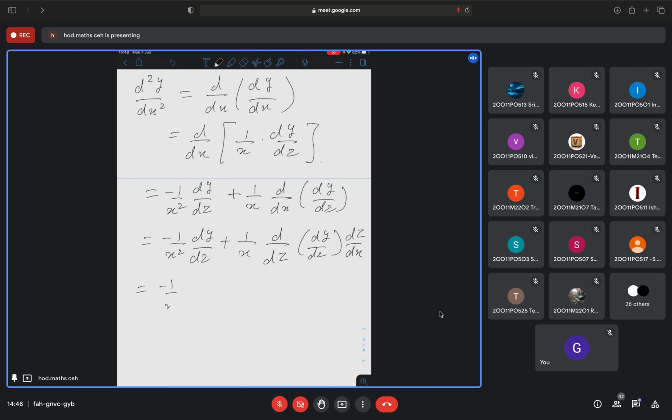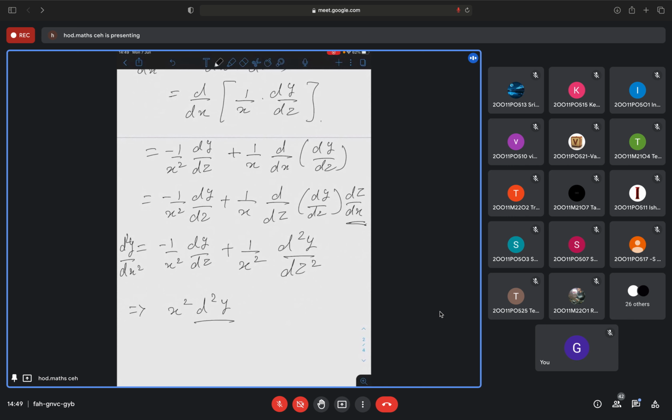So this will be minus 1 by x square dy by dz plus, now what is dz by dx here? It is 1 by x. Already you have 1 by x, so that will become 1 by x square, and this I can write as d square y by dz square. And here you have d square y by dx square. So from this, how much can I write x square into d square y by dx square as?